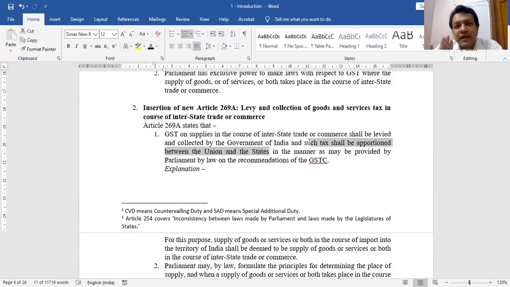Now, why would any state accept this? Earlier only we had the power, now you as well as we have the power. So in interstate, why are you not doing this? Because the government says no issue in interstate. We will have the power, but we will divide the revenue between us and you. So such tax has to be apportioned between the union and the state. That's it. Now it is equal. So state as well as center are on equal footing on this.